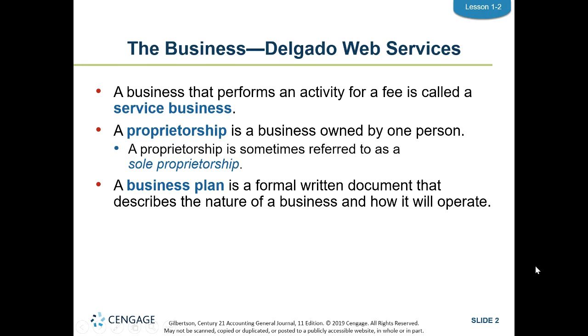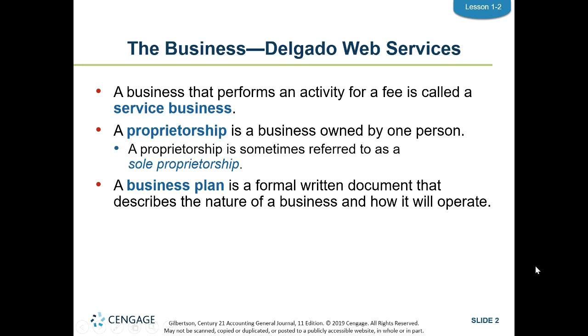First of all, Delgado Web Services is a service business, and that's a business that performs an activity for a fee. They're going to do something for you, and you're going to pay them. Example would be a mechanic. A mechanic works on your car, you pay them for doing that. Lawn care, you pay somebody to mow your yard. And there's a lot of different service businesses we could use for an example.